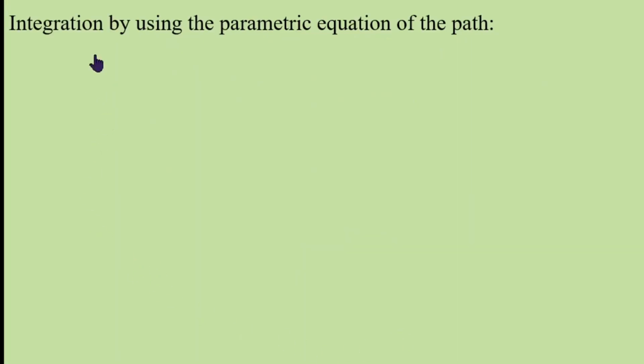Now, integration by using the parametric equation of the path. Suppose a path is given, and if f(z) is not analytic, then find the parametric equation of the path and then integrate.